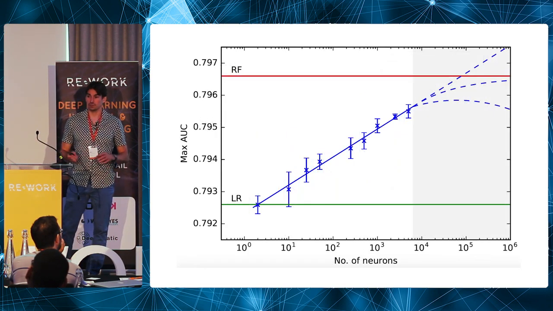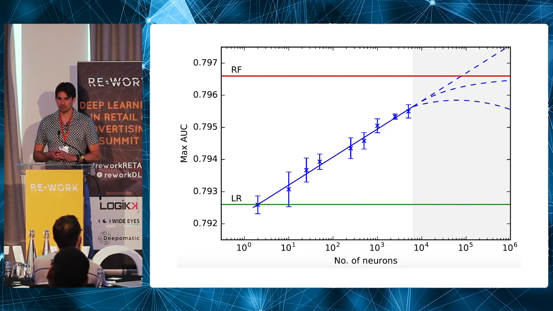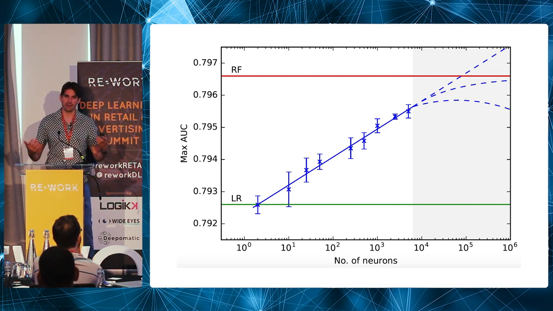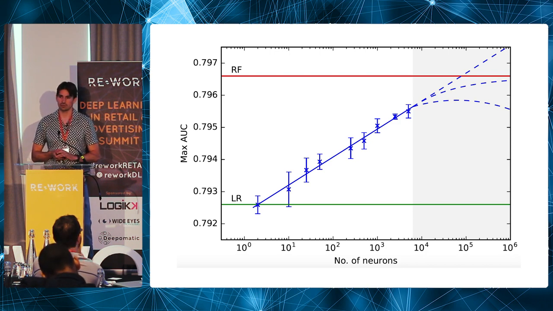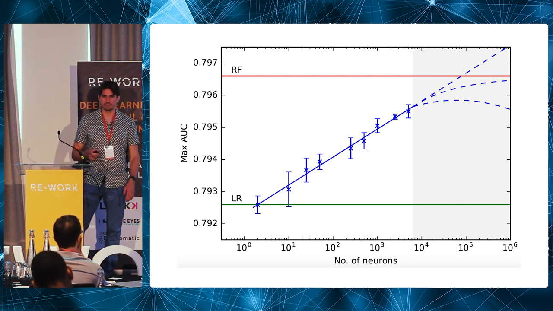How does it compare to using just a random forest? So here what we did is we tried different numbers of neurons. The red line at the top is the performance of the random forest, and the green line at the bottom is the performance just of logistic regression. The thing about deep learning is, add more neurons, train for longer, you get better performance. That's pretty much a given. So you can train absolutely enormous networks over huge periods of time and you will do pretty well. But should you do that is a completely different question in a commercial setting.